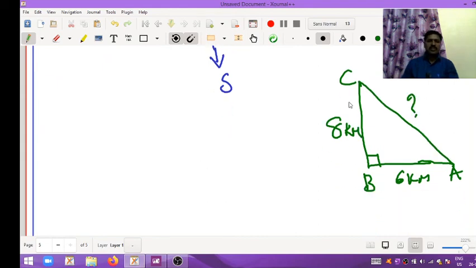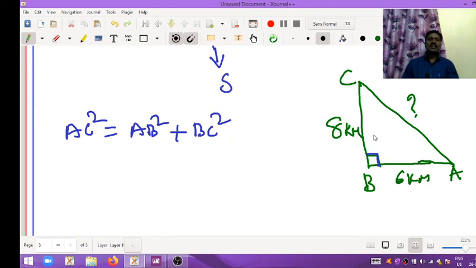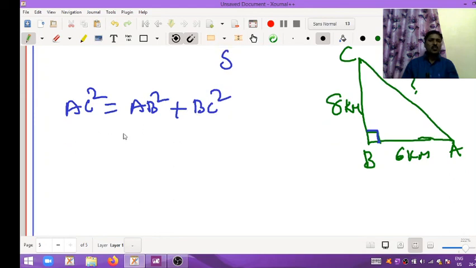According to this problem, this is a right angle triangle. In a right angle triangle, the hypotenuse AC squared is equal to AB squared plus BC squared. We don't know AC.